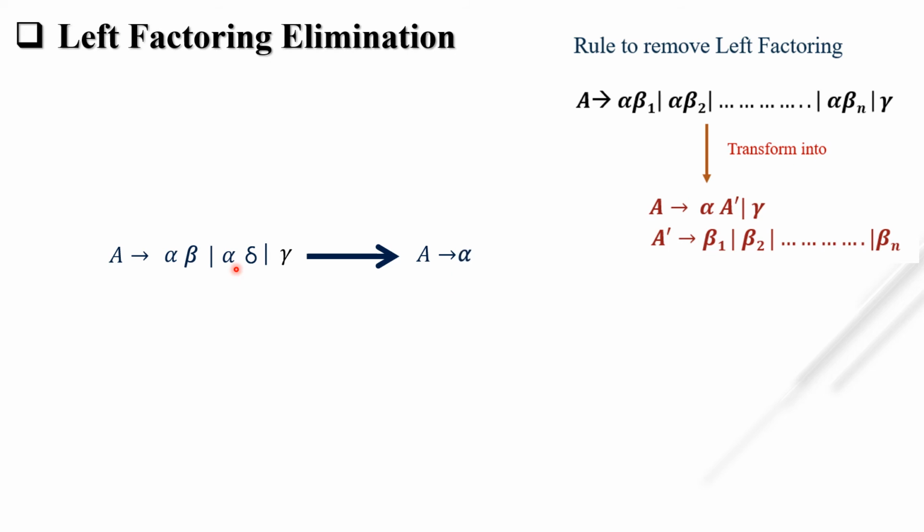Then what is our gamma? This one, which is not starting with alpha. Then we simply put here A dash. Then A dash tends to beta 1, beta 2. So we don't have to put null in the second production. Let's see some more examples.